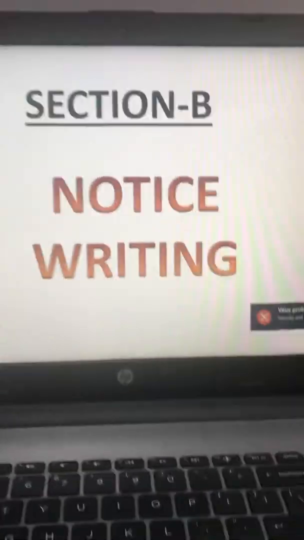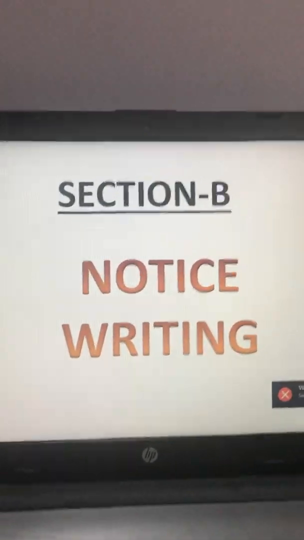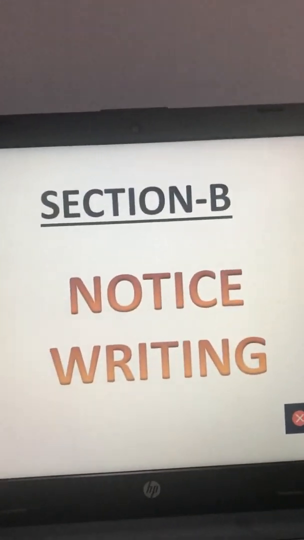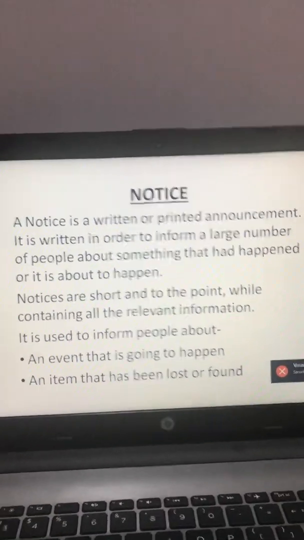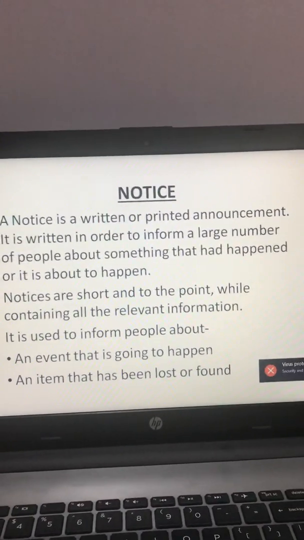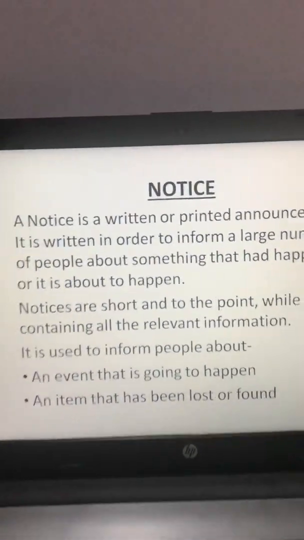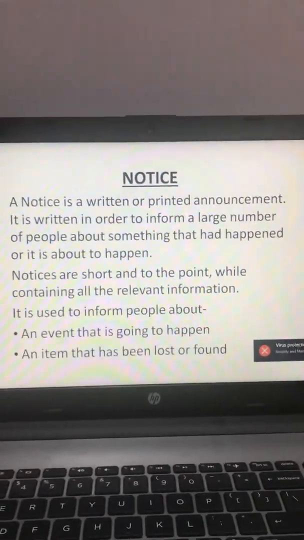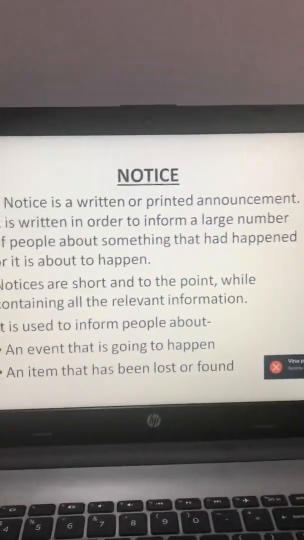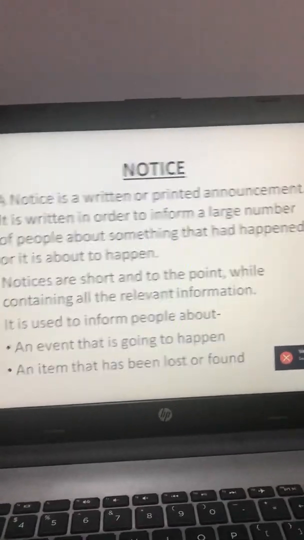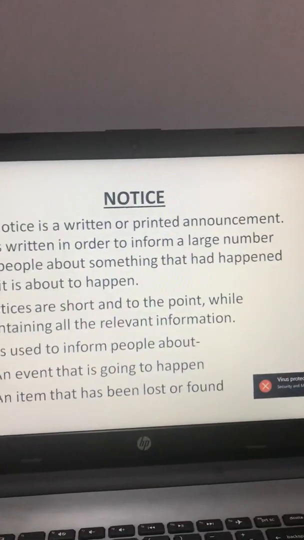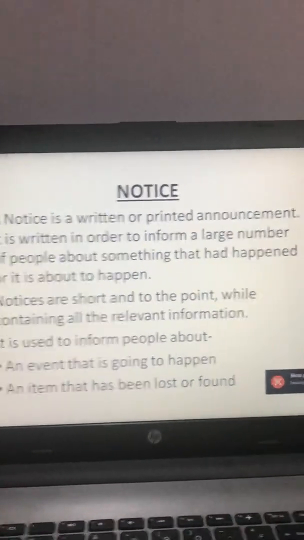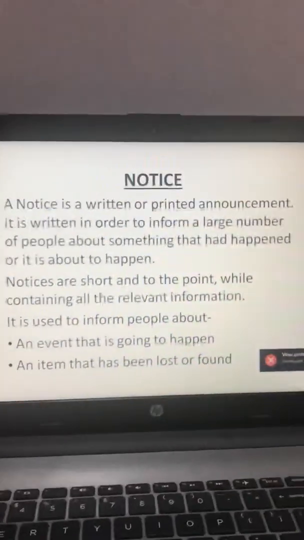Okay, so the other topic of section B is notice writing that we are going to study today. Okay, so now the question arises: what is a notice? Fine. So a notice is a written or printed announcement. It is written in order to inform a large number of people about something that has happened or is about to happen. In short, a notice is written to cover a large number of people. When we have to give any sort of information to a large group of people, we write a notice.